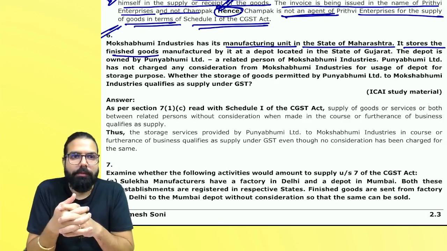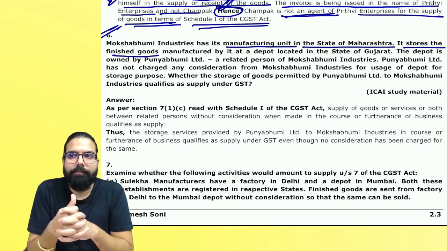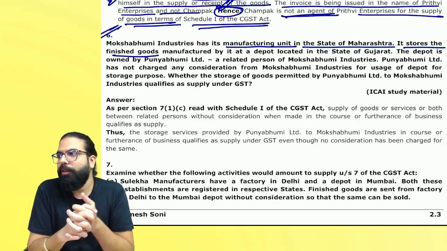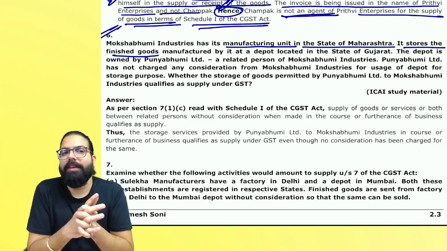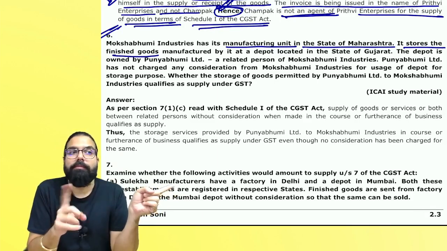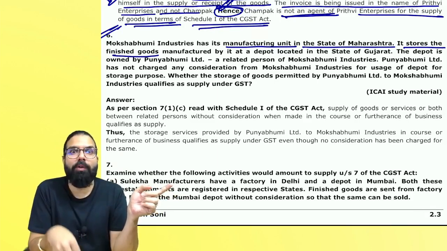Section 71C, Schedule 1, paragraph number 2. It's a supply between, no, related persons. They have specifically said related person. Why are you talking about distinct person?